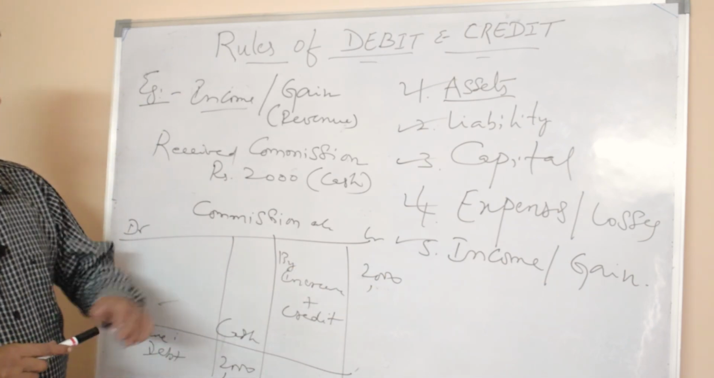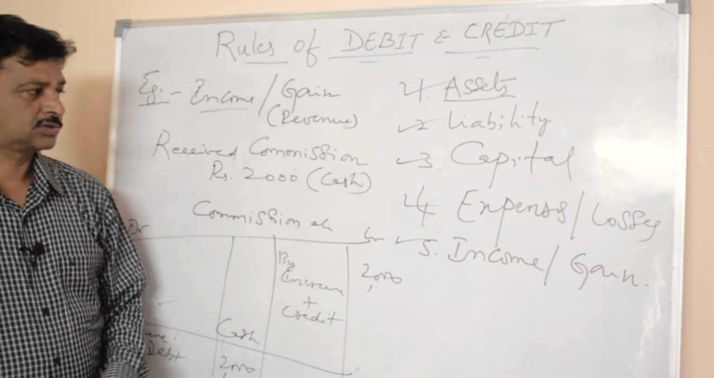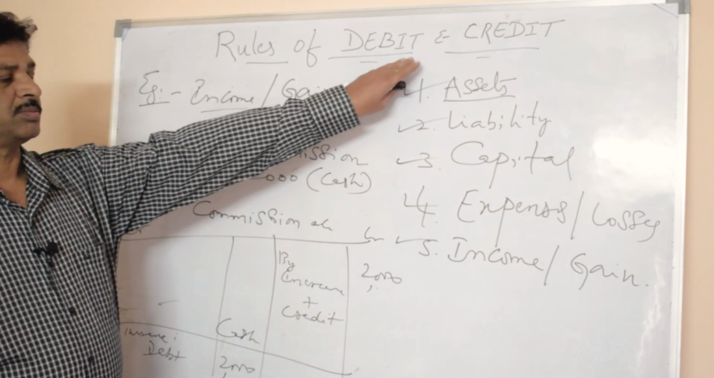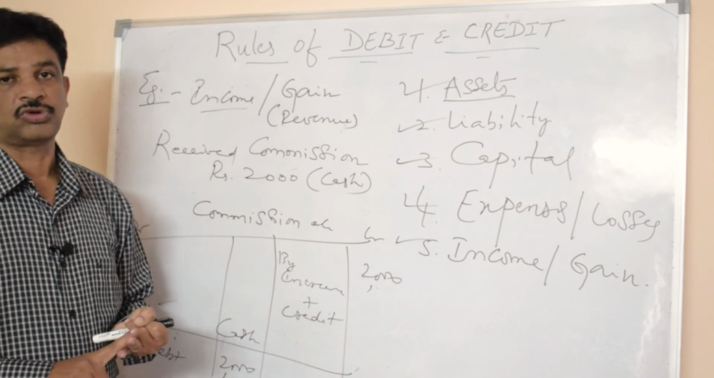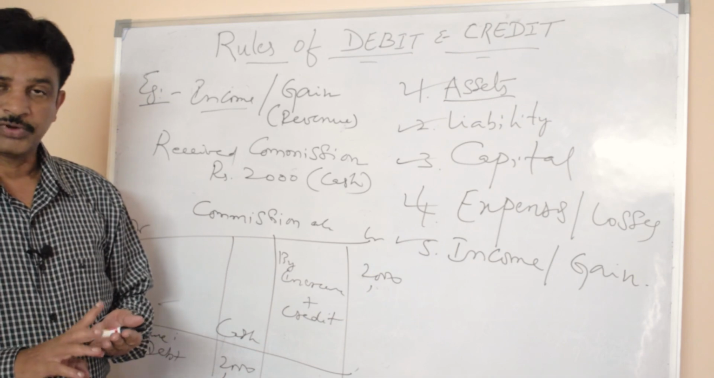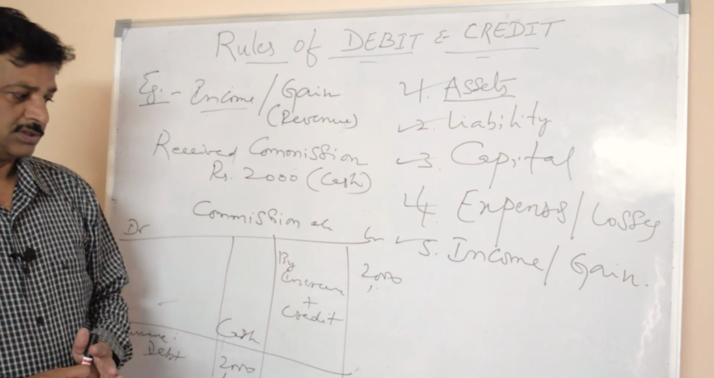This is only an example for all the rules of debit and credit, and it is the basic principle. Based upon this, we will prepare the journal entries, then ledger, trial balance, and final accounts, say trading account, profit and loss account, and balance sheet.